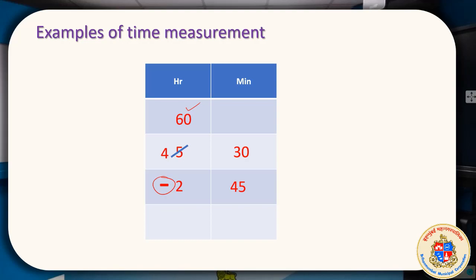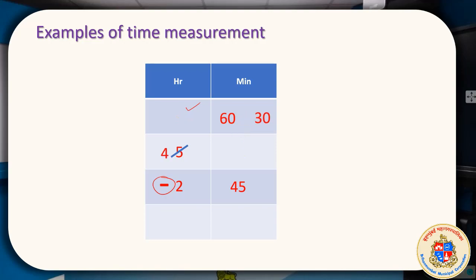You can write it in any way, and we have to add that 60 minutes to the minute side. So the already existing 30 minutes and 60 minutes together will become 90 minutes. Meanwhile, the 5 hours, from which we have taken 60 minutes, naturally becomes 4 hours. So you see the whole phenomenon over here.